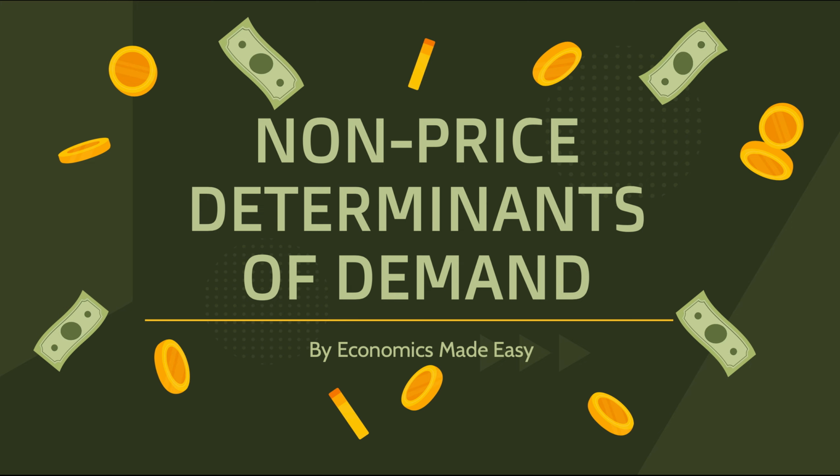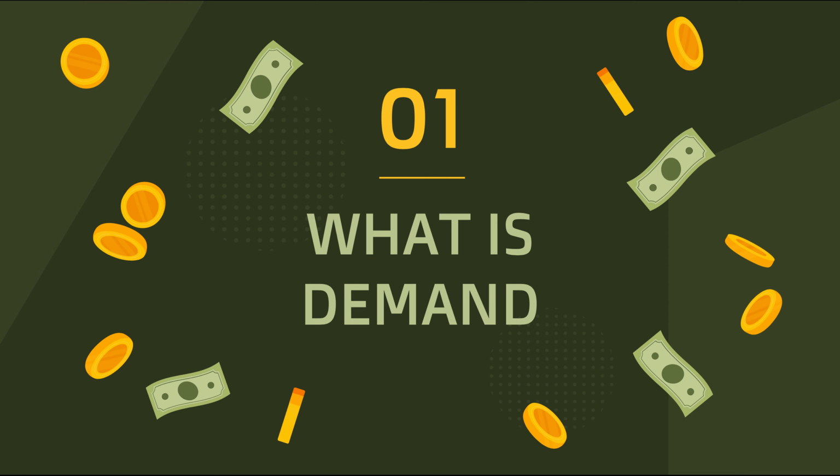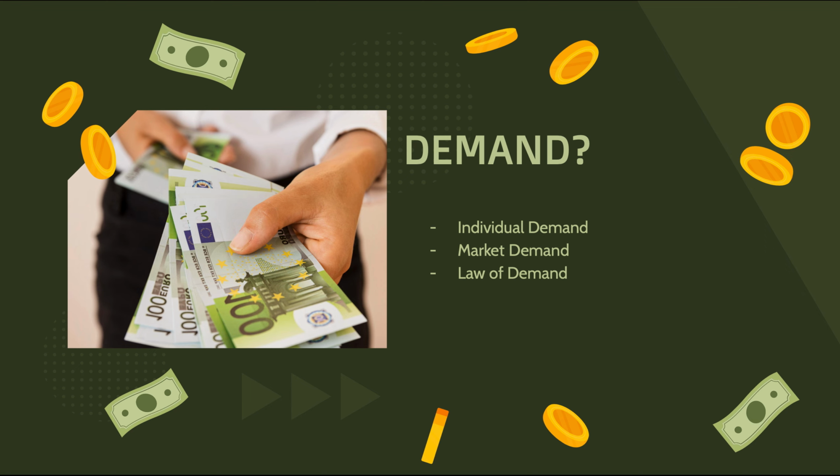Economics made easy. First of all, what is demand? Well, demand is concerned with the behavior of buyers, and there's actually two types of demand. You have individual demand and you have market demand. Individual demand is the demand of an individual consumer, which indicates the various quantities of a good or a service